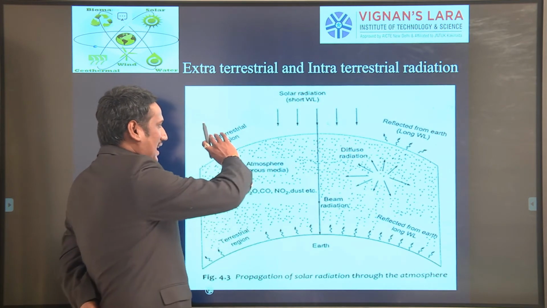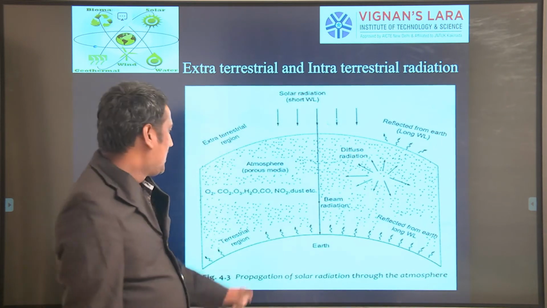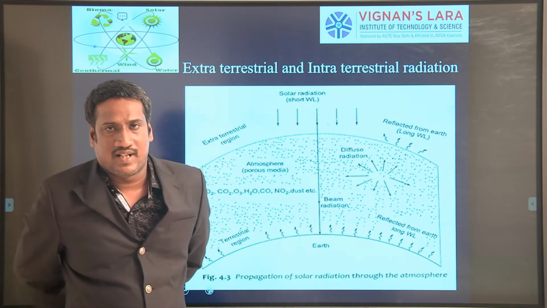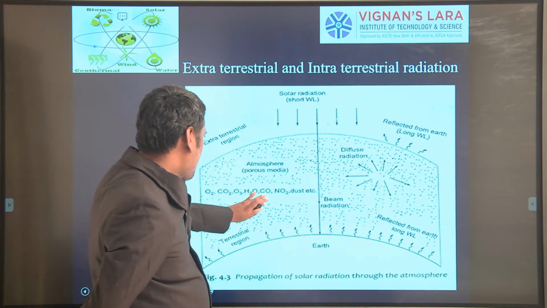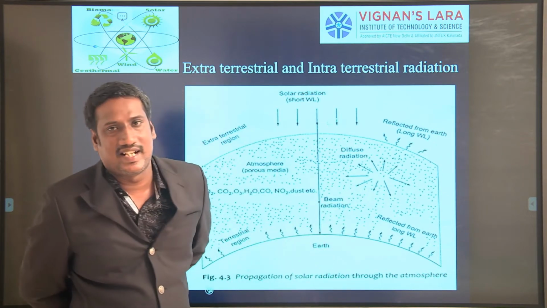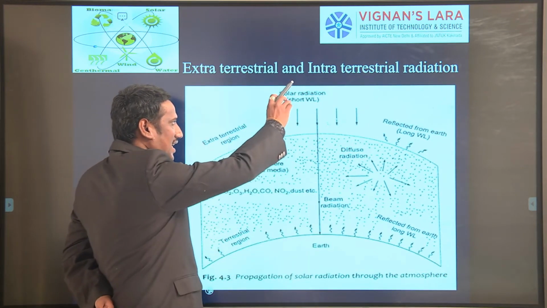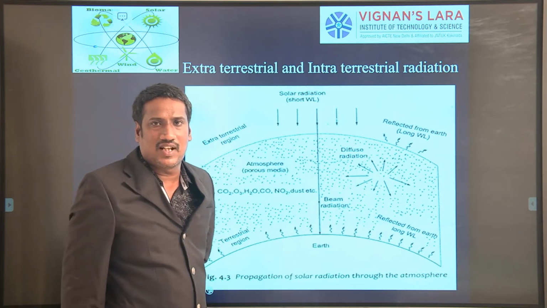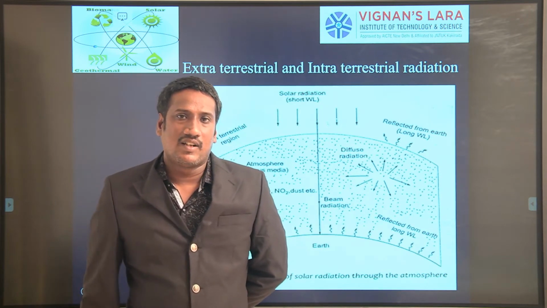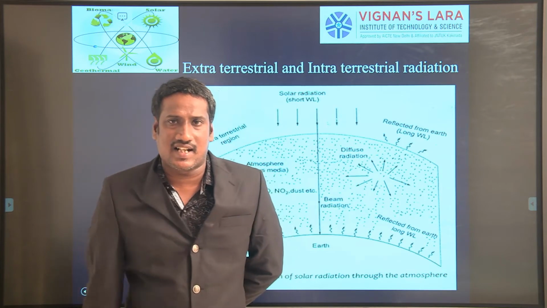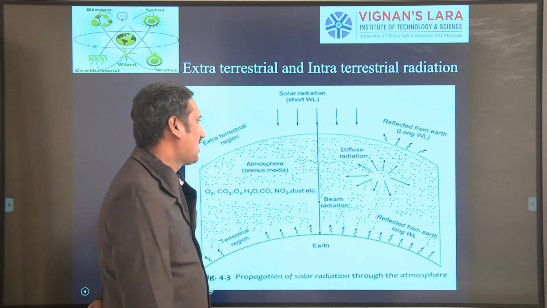The total region above the Earth you can call the atmosphere. Above the atmosphere you can call it the extraterrestrial region. The solar radiation released from the sun is approximately equal to the solar radiation reaching the extraterrestrial region. The solar radiation reaching the extraterrestrial region you can call extraterrestrial radiation.